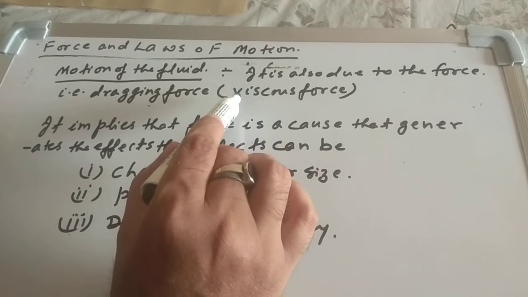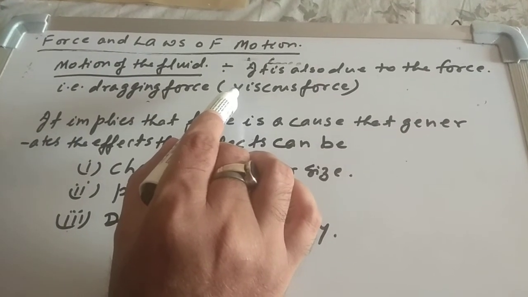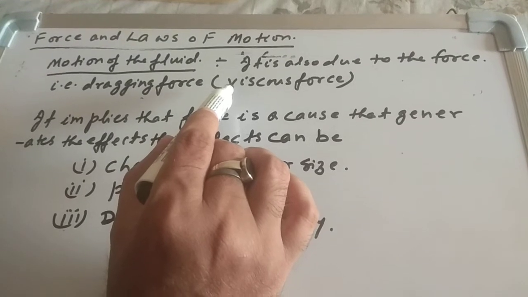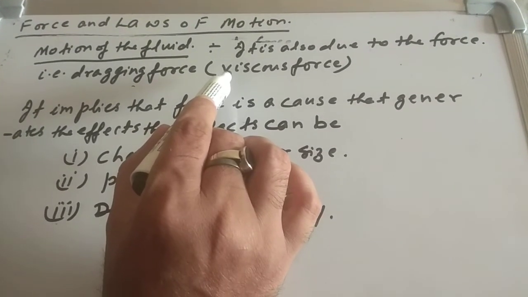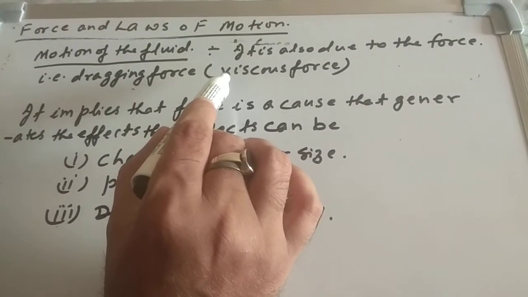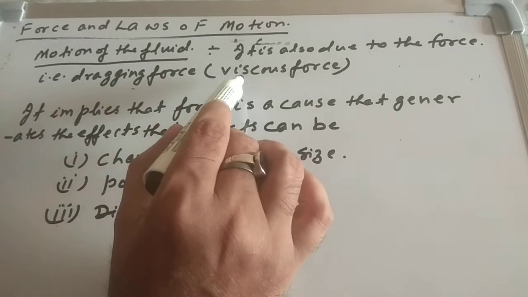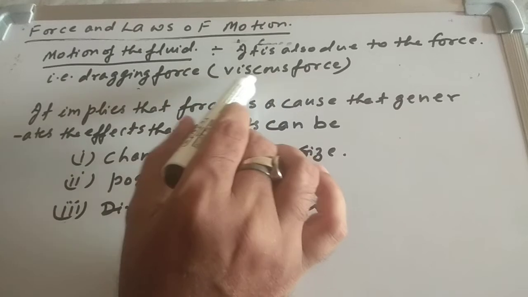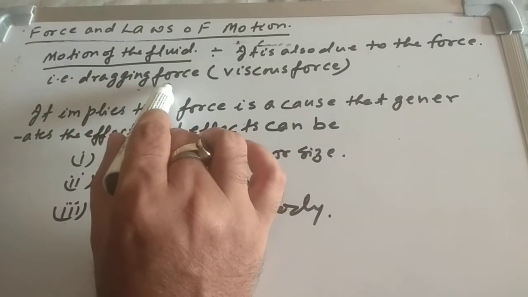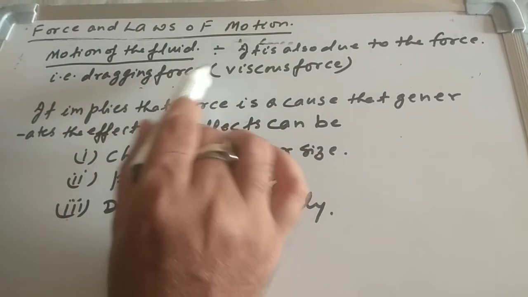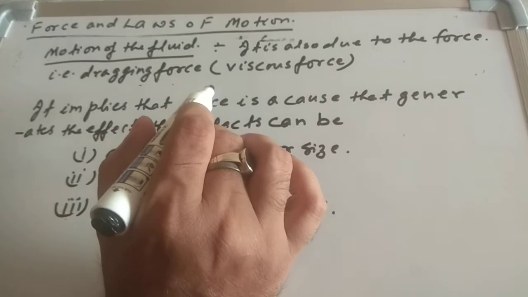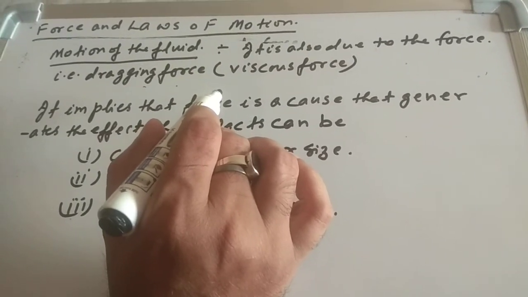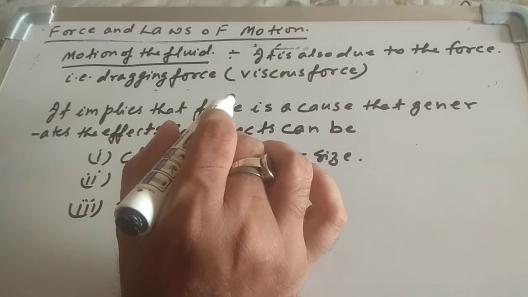If you watch clearly the motion of the fluid, you see that there is the relative motion between the different layers of the fluid, and a force is applied that opposes the relative motion. That type of force is also known as viscous force. And in class 8 you have seen dragging force. The name of that force now changes into viscous force. I am giving you the general introduction about the forces. We will see in detail.